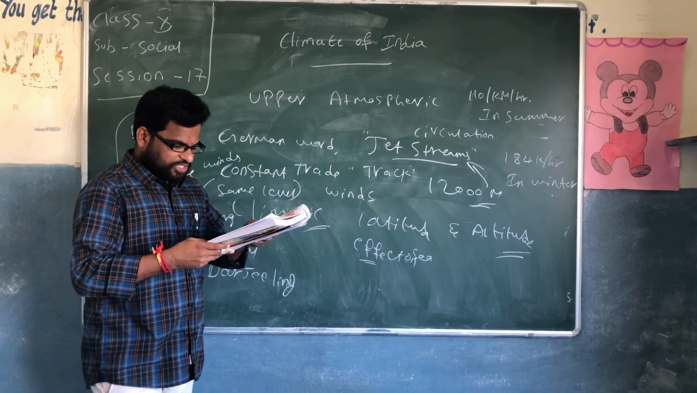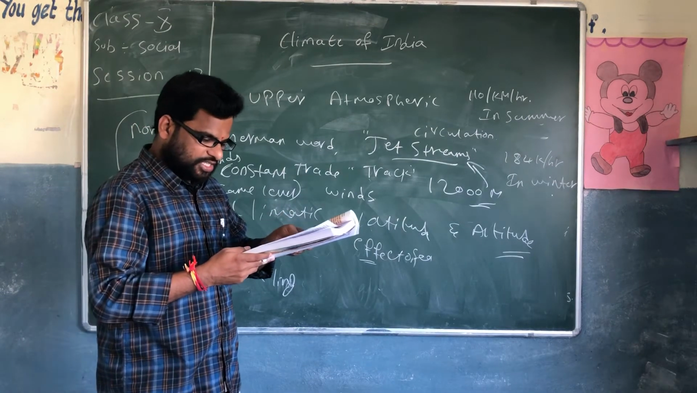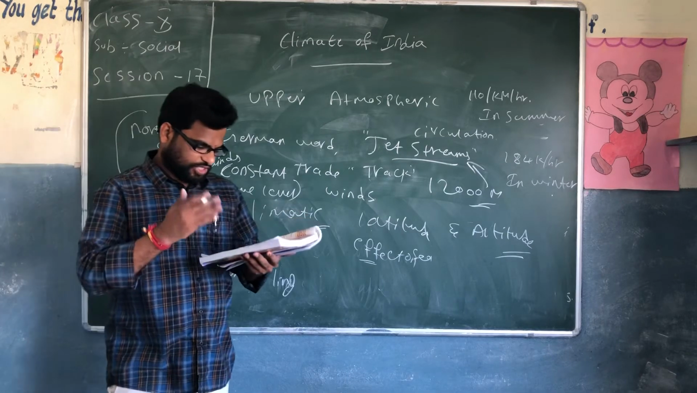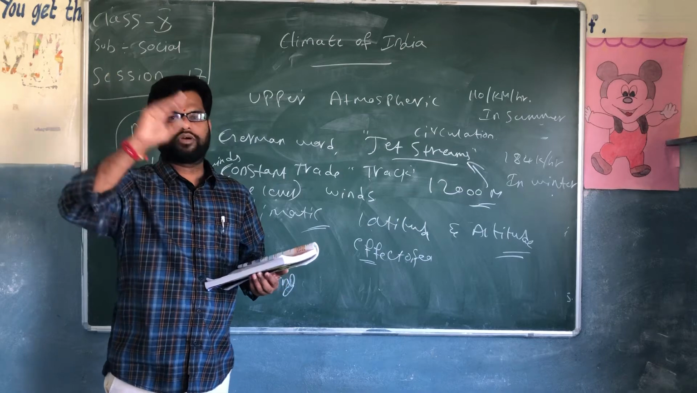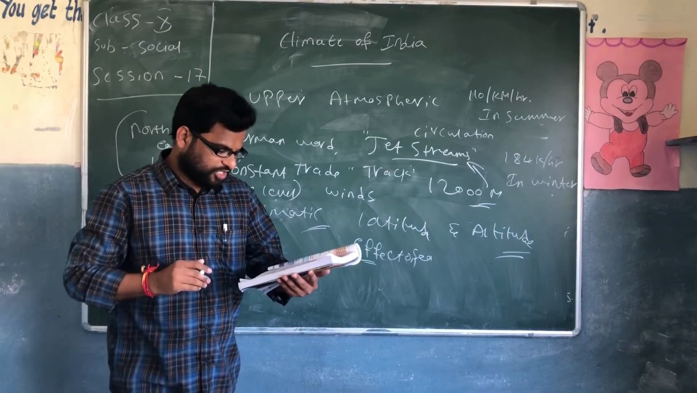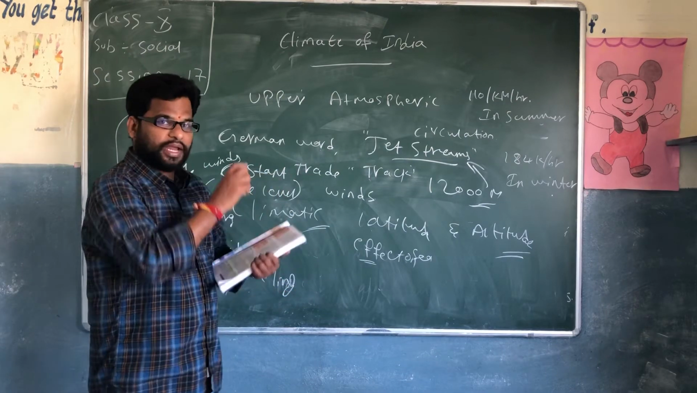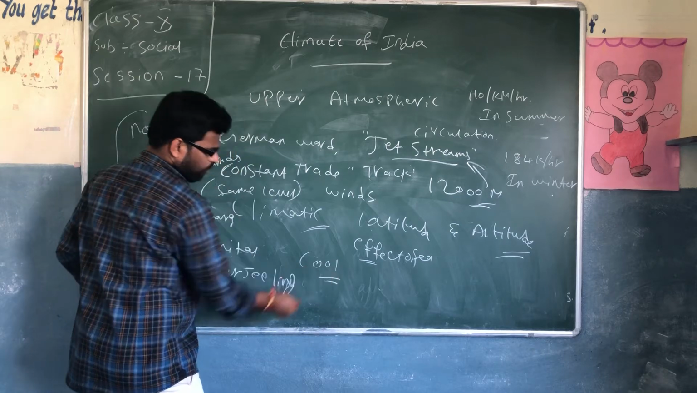And the easterly jet stream develops at about 25 degrees north latitude. These jet streams flow on the eastern side at about 25 degrees north latitude. And a jet stream causes the neighboring atmosphere to cool. Because of the jet streams, the atmosphere will become cool.